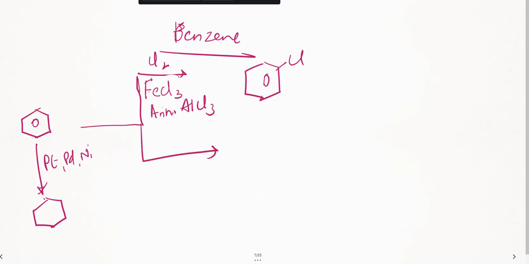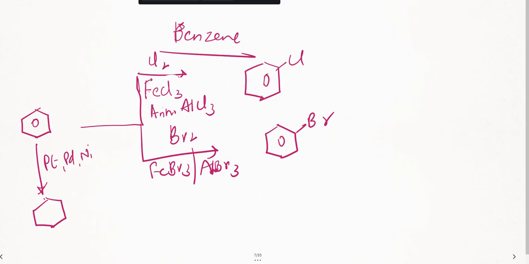Same thing. If I take Br instead of chlorine, if I'm going to introduce bromine, and instead of FeCl3, I'm introducing FeBr3 or AlBr3. Now, for chlorine, you are taking AlCl3. For bromine, you are taking AlBr3. You're going to get bromobenzene, right?